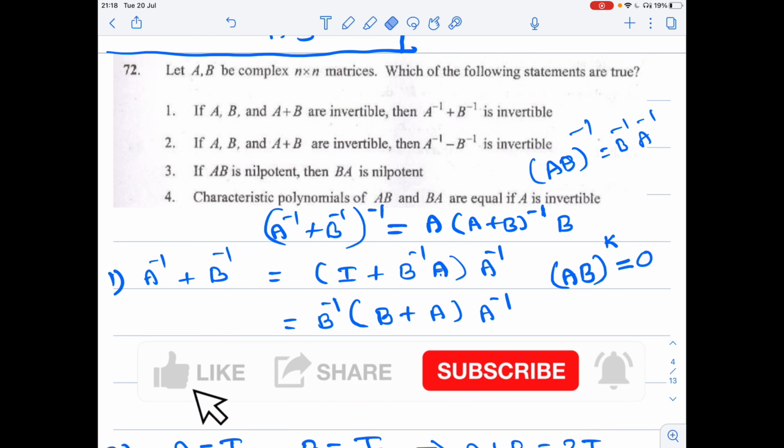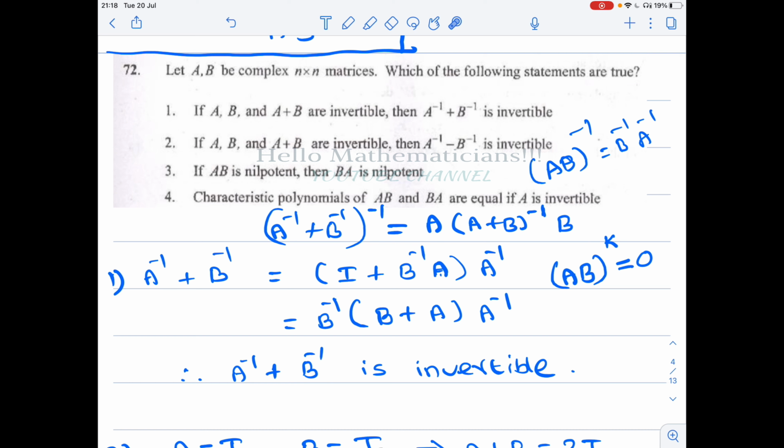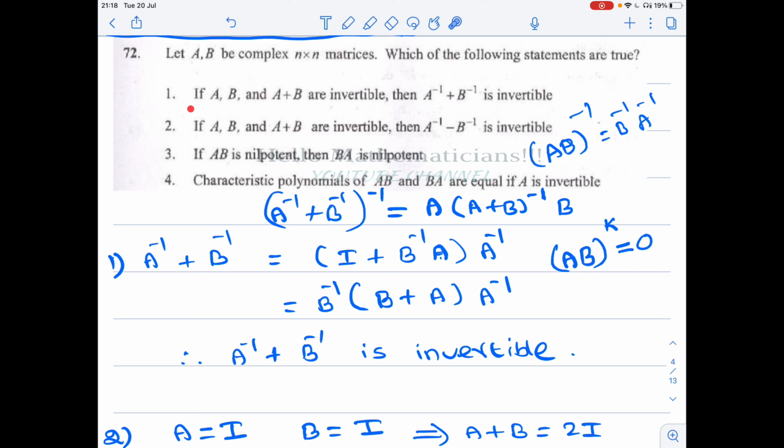Mathematicians, today we see one more linear algebra problem. Let A, B be complex n by n matrices. Which of the following statements are true? You can see this problem is asked many times in the CSIR exam, so we'll see how to answer it. If A, B and A plus B are invertible, then A inverse plus B inverse is invertible. That is the option given.